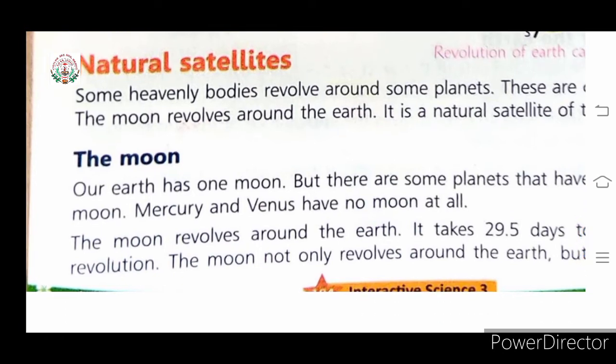What is a satellite? Some heavenly bodies revolve around some planet. For example, the moon revolves around the Earth. It is a natural satellite of the Earth. Children, the natural satellite of the Earth is your moon.